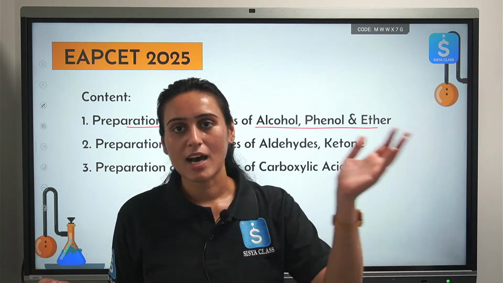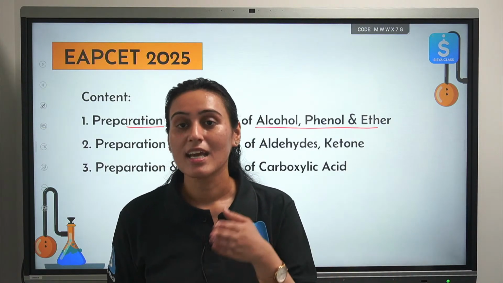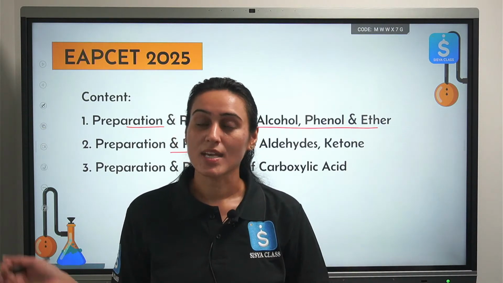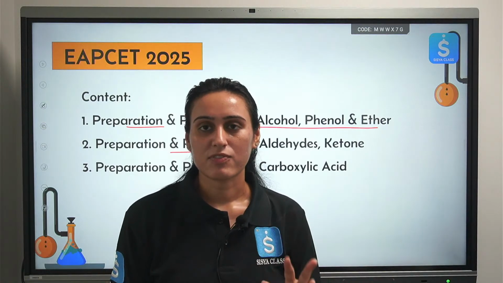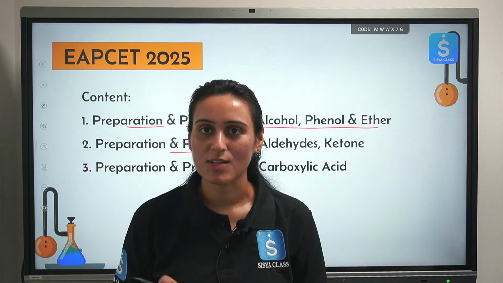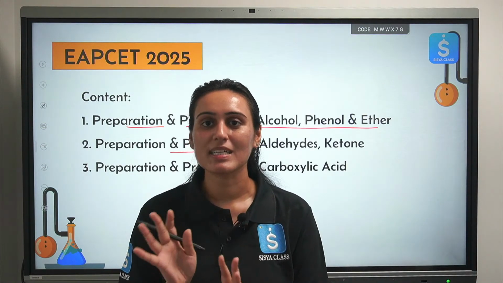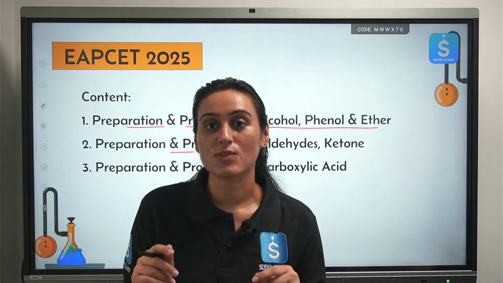From alcohols, how will you prepare aldehydes, ketones, carboxylic acids, what type of oxidizing agent you have to use. Then go in reverse also, that from carboxylic acid how you can prepare the alcohol, what type of reducing agent we must use. From aldehydes and ketones how we can prepare alcohol, like that. Try to interconnect the different topics, then only you will score good marks.